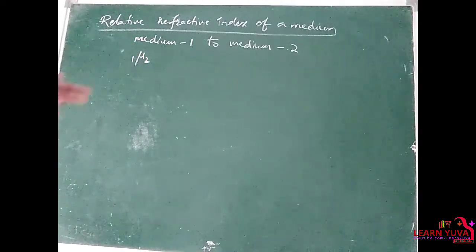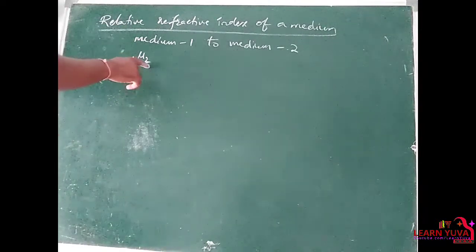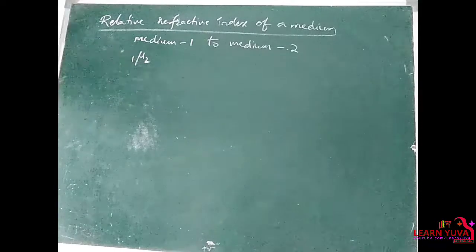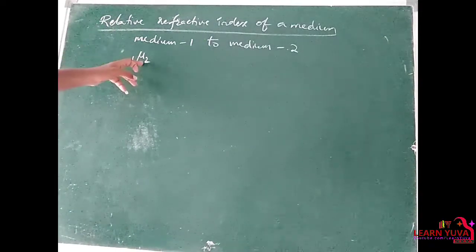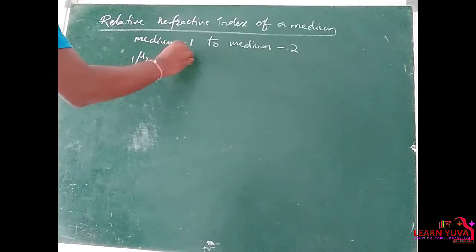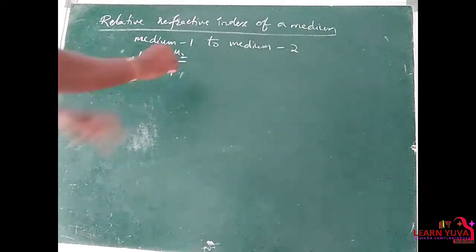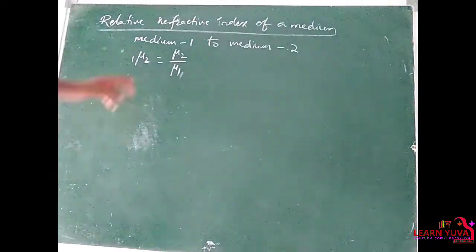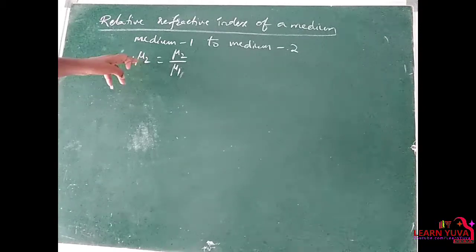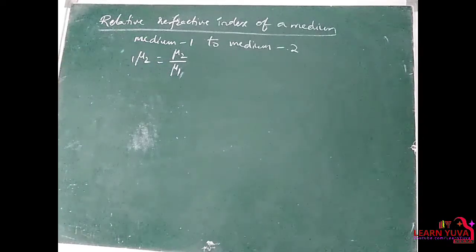As I said previously, the refractive index is nothing but the velocity of light in the medium with respect to the velocity of light in air. In the same way, for medium 2 with respect to medium 1, that is equal to the refractive index of medium 2 by the refractive index of medium 1. Mu2 1, where 1 is the first medium, 2 is the second medium.